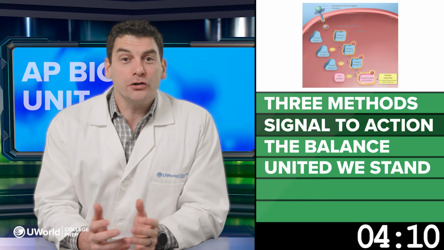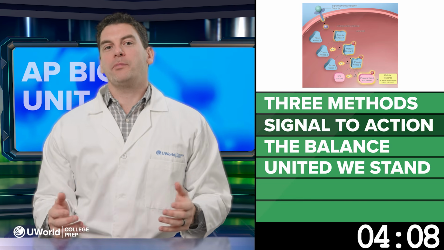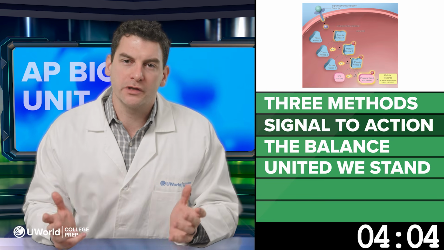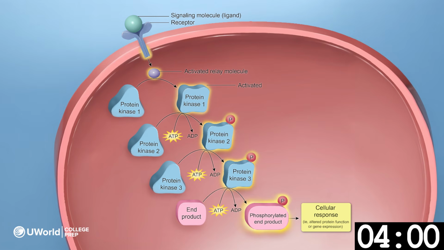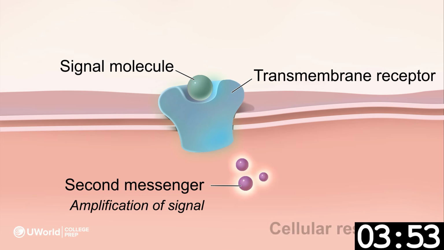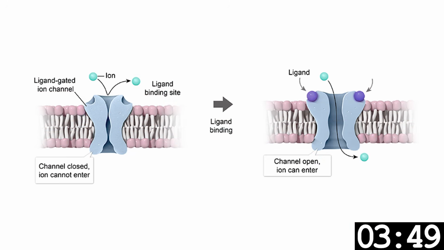Next up, signal to action. Signal transduction pathways take the outside signals and convert them into a meaningful cellular response, which often involves phosphorylation cascades, where proteins get activated one after another, like a molecular domino effect. Second messengers, small molecules like cyclic AMP, amplify the signal inside the cell. Ligand-gated channels, which open and close in response to a signal, allowing ions to flow into the cell.